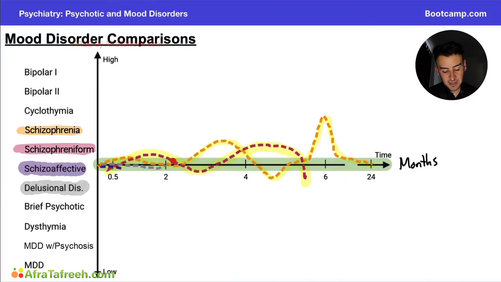And this line tracks all the way up until just before 6 months. And that is a key point. You cannot give someone a diagnosis of schizophrenia until they reach 6 months. That's why we reserve schizophreniform as a diagnosis for these patients.